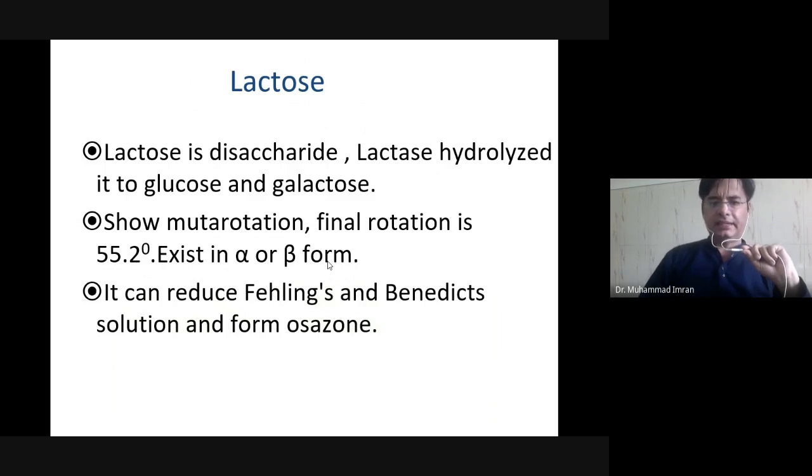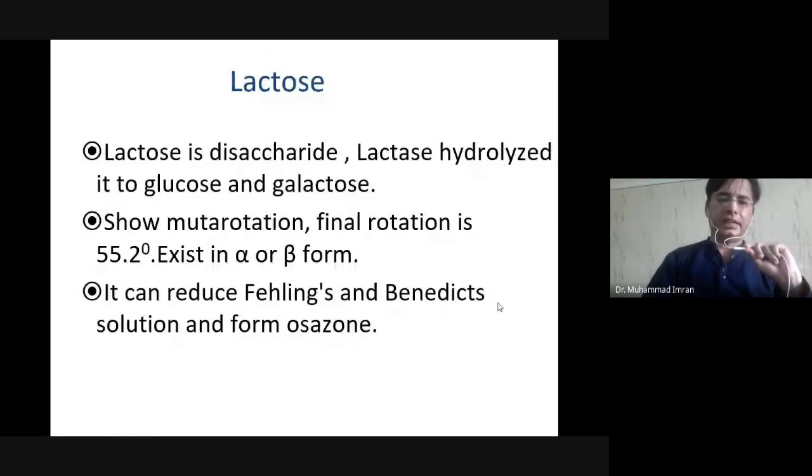Lactose is a disaccharide. Lactase hydrolyzes it into glucose and galactose. So, mutarotation. What is mutarotation? If a solution contains both alpha and beta forms of a sugar, this is known as mutarotation. Almost all sugars which are reducing sugars show mutarotation. They can reduce Fehling's and Benedict's solution and form osazone. It will make a crystal with the osazone. So it gives a positive test with Fehling's and Benedict's. Why? Because it is a reducing sugar.